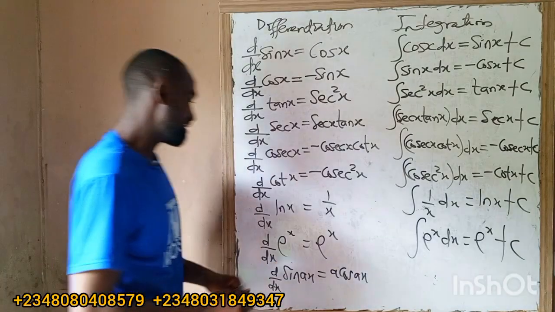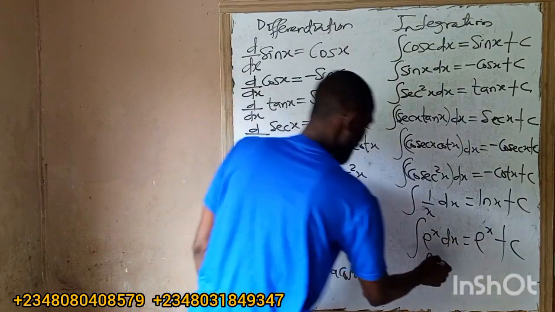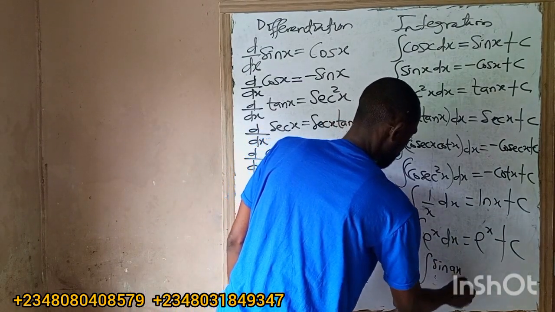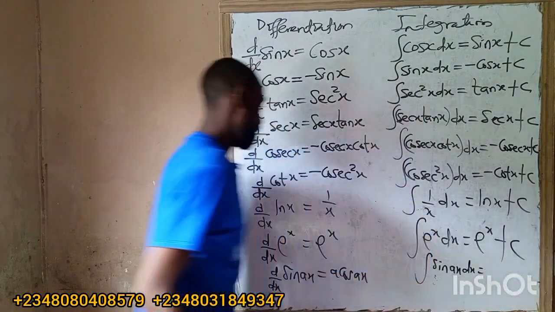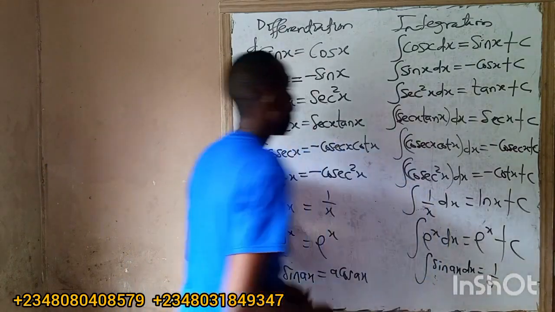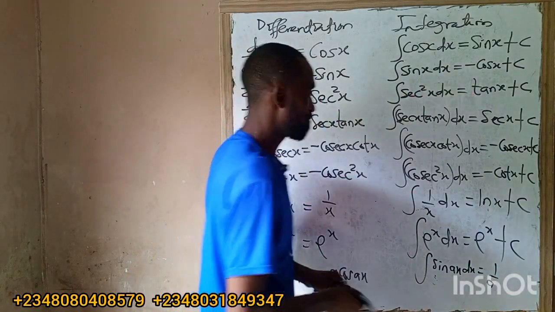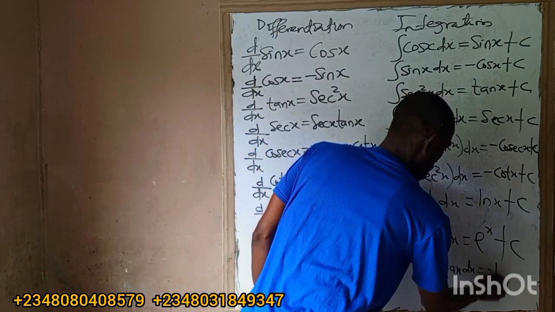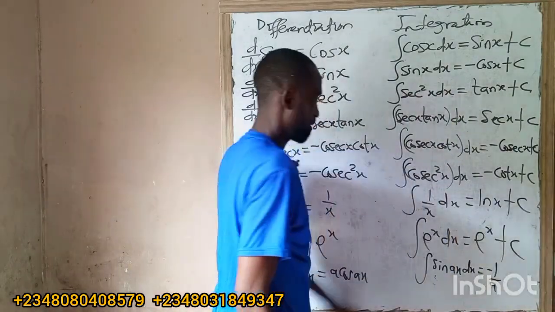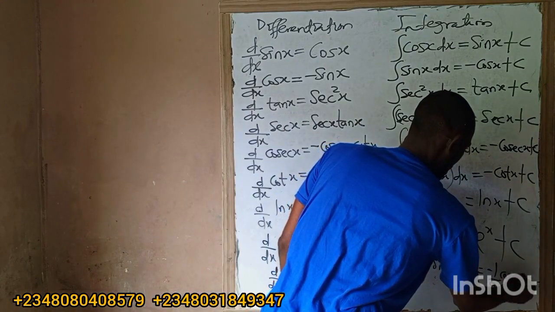But if I integrate sin ax dx, our answer will be 1 over a. Look at this one: when we integrate sin x, we have minus. So I'm going to have minus 1 over a cos ax plus c.